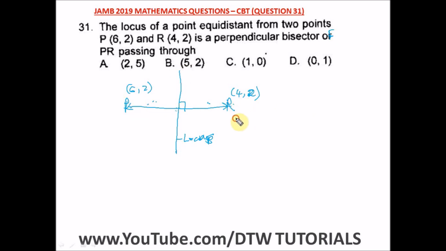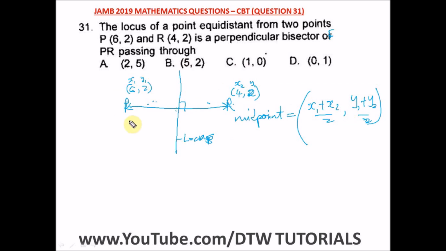And remember, what's the formula for finding the midpoint of a line? Midpoint of a line is x1 plus x2 divided by 2, comma, y1 plus y2 divided by 2. So from here, this is x1 y1, x2 y2. Whenever I have questions with points, I always like writing my x1 y1 and x2 y2 on top. Why? So that you don't mix it up. Because of examination rush and tension, you might mix up your y1, your x2 and all that. So it's always good you write it on top of it.